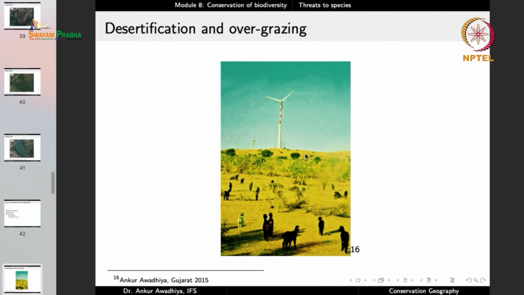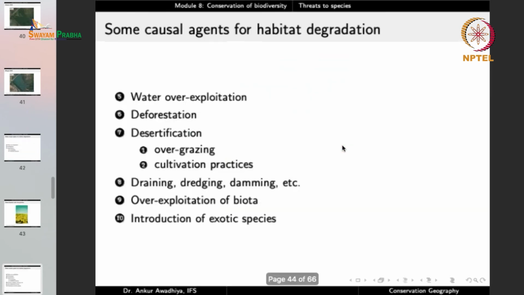So overgrazing, if you look at this area, you are witnessing the conversion of a habitat into a desert because so few plants remain, but then there is a huge goat and sheep population that is being reared here. So they will eat up all of these plants, and slowly and steadily you will have a situation where there is no more vegetation cover left in this area.